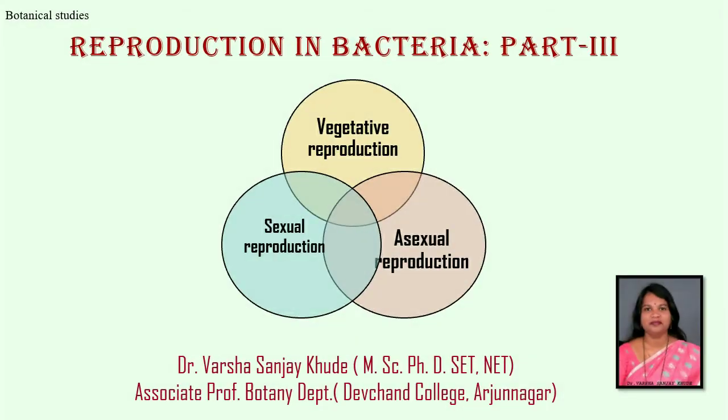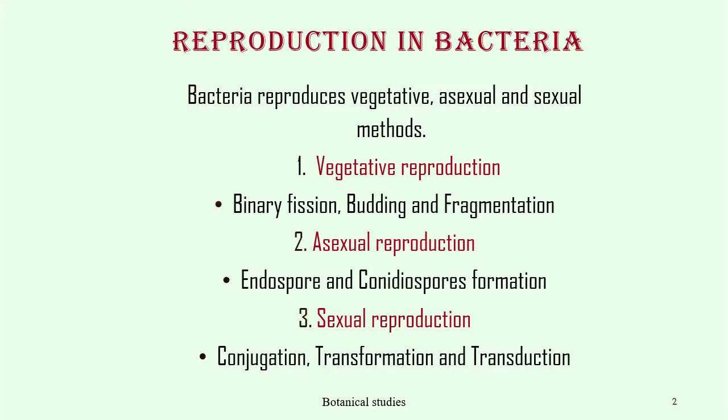In this video, we will discuss reproduction in bacteria, part 3rd. Reproduction in bacteria. Bacteria reproduce by vegetative, asexual and sexual methods. Vegetative reproduction by binary fission, budding and fragmentation. Asexual reproduction by endospore and conidiospore formation. And sexual reproduction by conjugation, transformation and transduction.